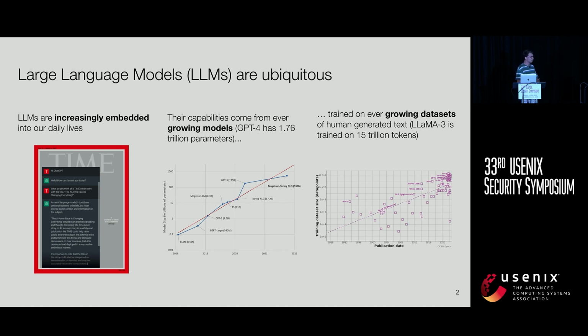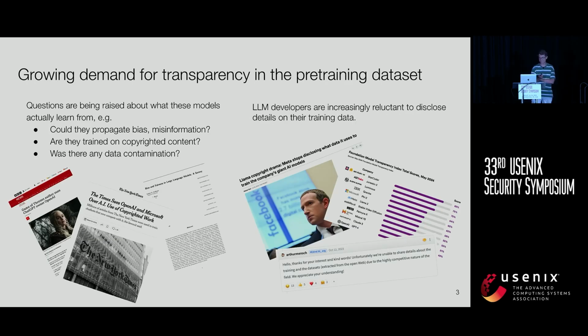So I think we all know that LLMs are increasingly everywhere. They're increasingly embedded into our daily lives. Their capabilities come from an increasing amount of parameters trained on a huge amount of data. And at the same time, questions are being raised about what these LLMs actually learn from.